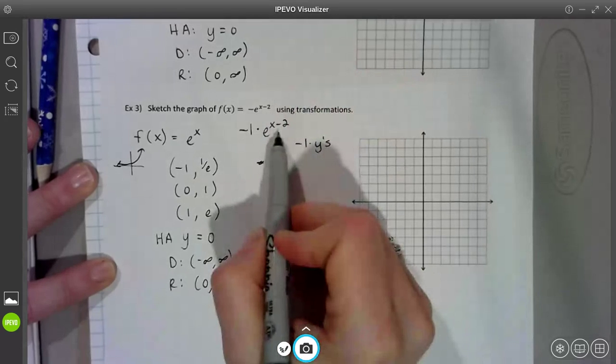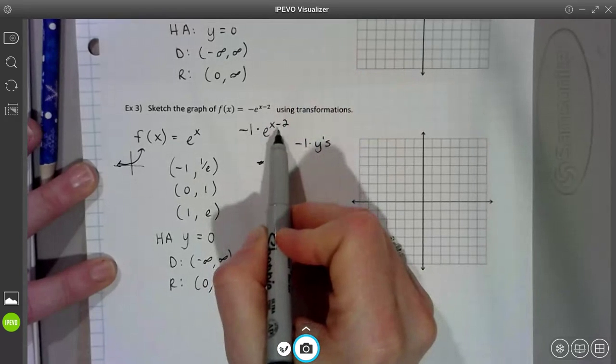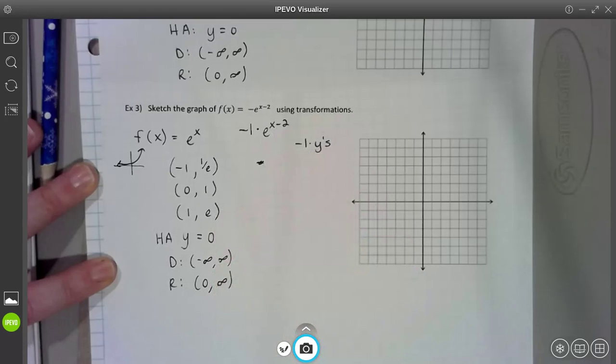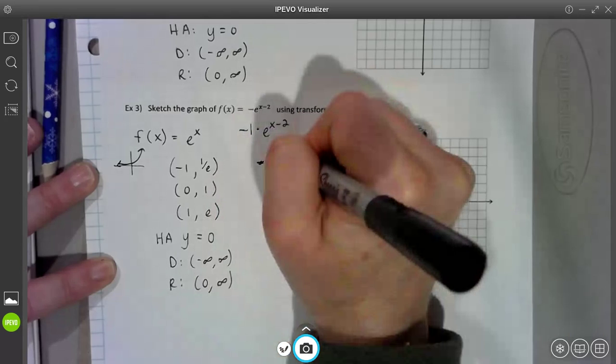And then this x minus 2 is a transformation. If I go inside the function and subtract 2 from x, I know that has the opposite effect on my graph, and it actually sends it to the right 2, so I'll add 2 to my x's.